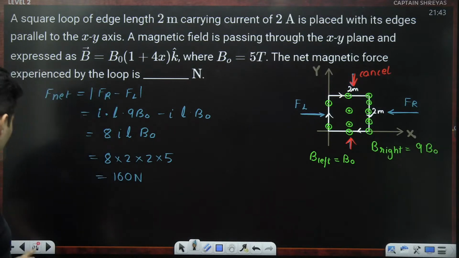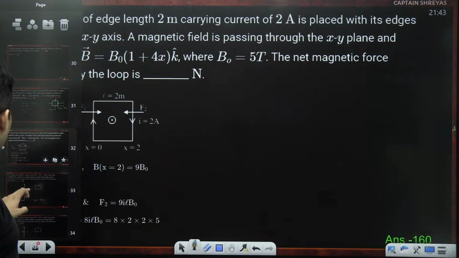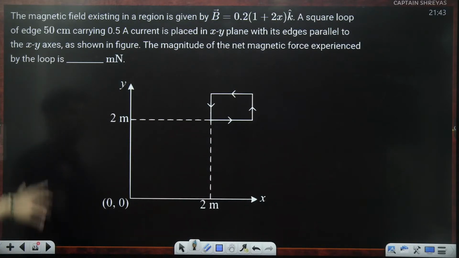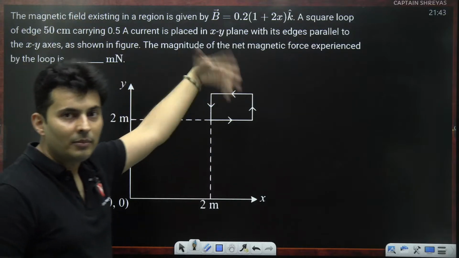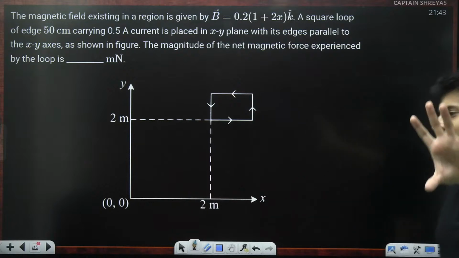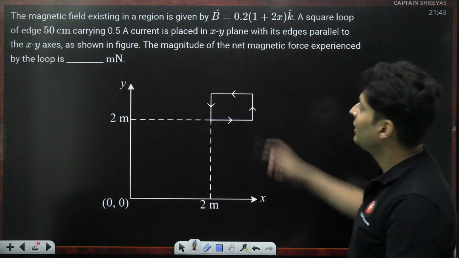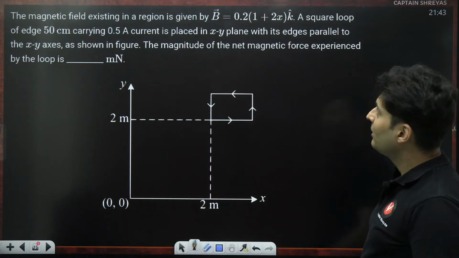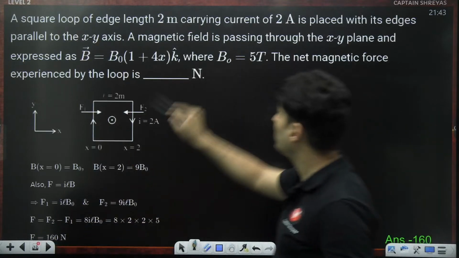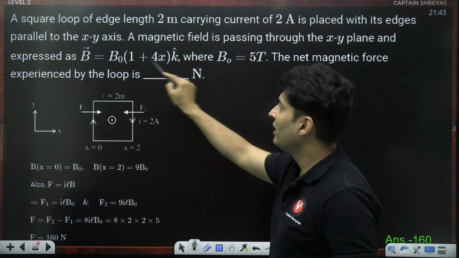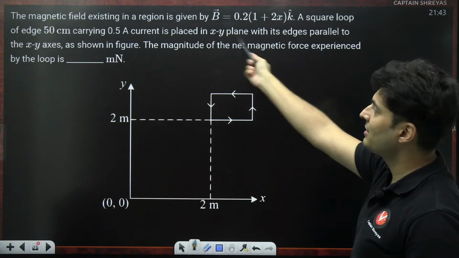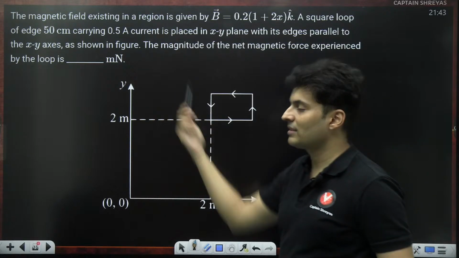Shall we go to the next question? Did you love it? Now, here is this question. Guess what? The same question got repeated, but with different values. Similar things, slightly different, in the same year. Look at this: 0.2 1 plus 2x, very similar to the previous one, and something 1 plus 4x. Magnetic field is there, current is there, edge is there. Find the net force exerted on it.